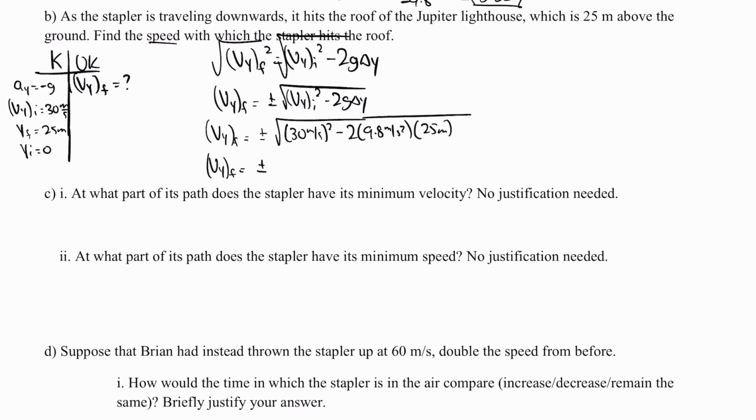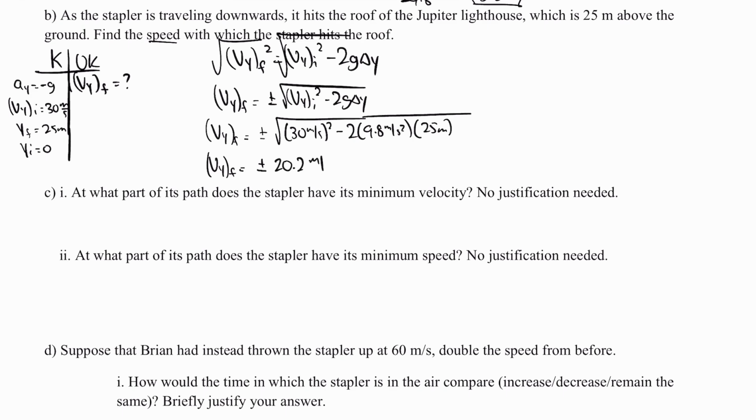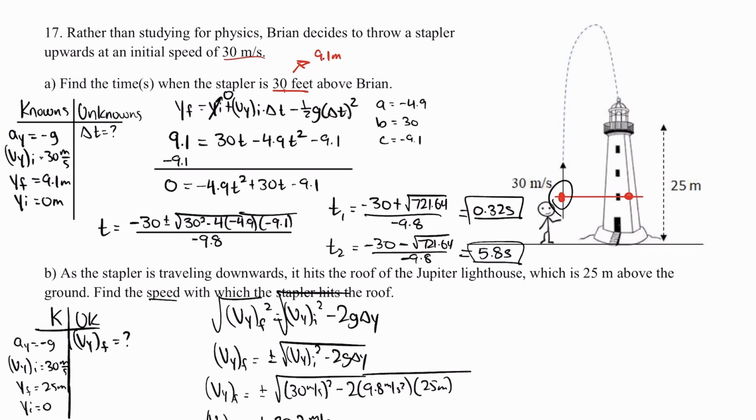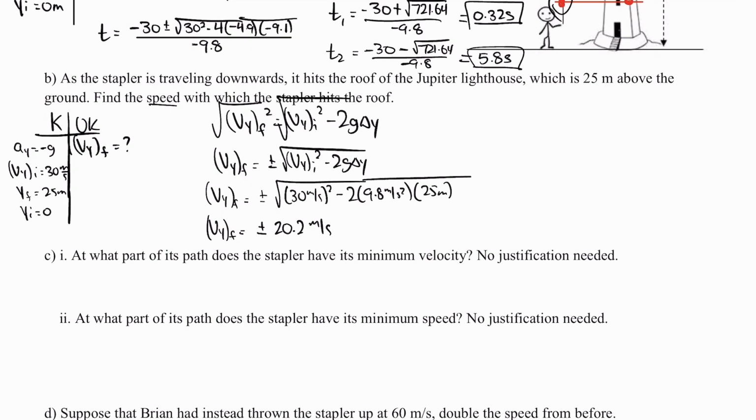So in the calculator, I'm going to get plus or minus 20.2 meters per second. But which velocity makes sense, the positive version or the negative version? Well, I have my stapler, it rises up and it's falling down. So as it's going to hit the lighthouse, it's traveling downwards, which means that the velocity is actually negative. But remember, it's just asking for the speed. So the speed is just going to be the number itself, 20.2 meters per second.